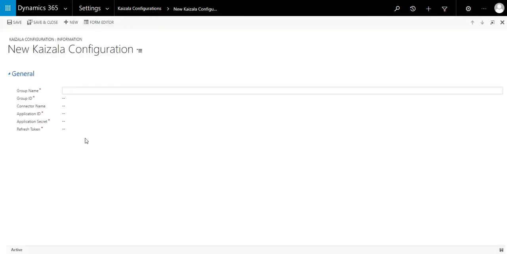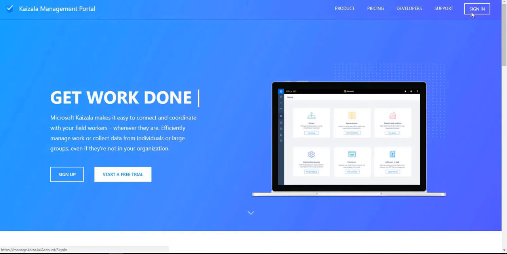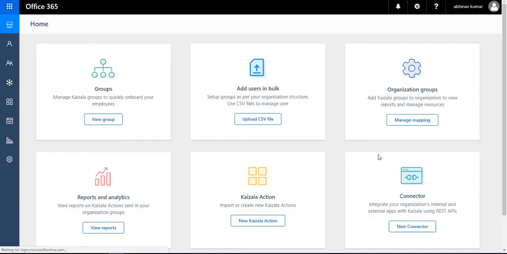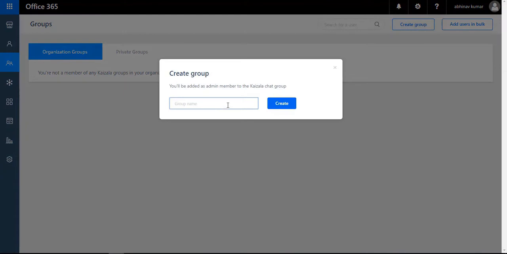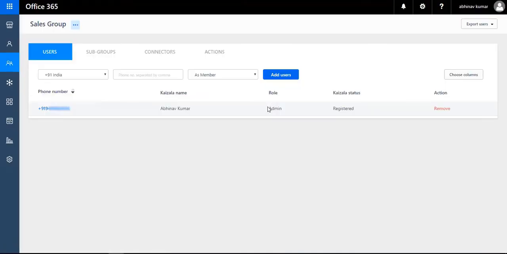We need the details such as connector ID from the Kaizala portal. So go to the Kaizala portal. Now sign in here and create a new group. So I'm going to the group and creating a new group. Here I'm giving the name of the group. I'm using the sales group here. Just click on create.